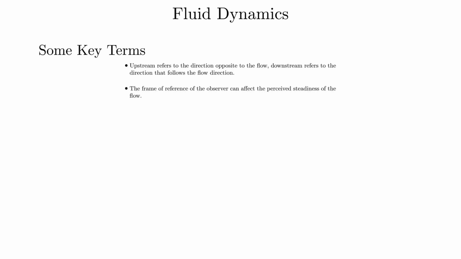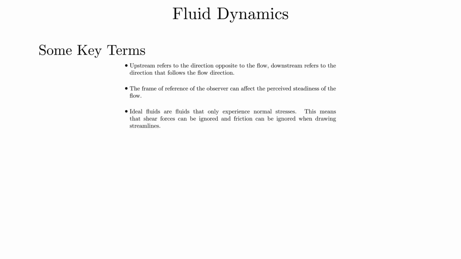Here are some key terms and ideas in fluid dynamics. Upstream refers to the direction opposite to the flow. Downstream refers to the direction that follows the flow direction. The frame of reference of the observer can affect the perceived steadiness of the flow. Ideal fluids are fluids that only experience normal stresses. This means that shear forces can be ignored and friction can be ignored when drawing streamlines.